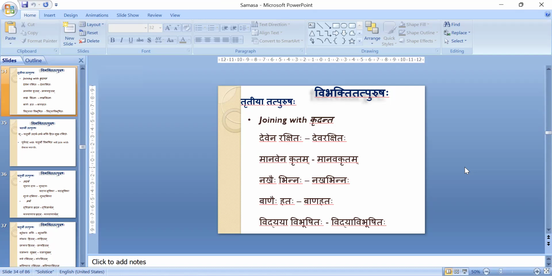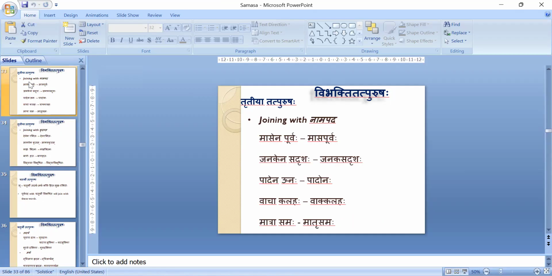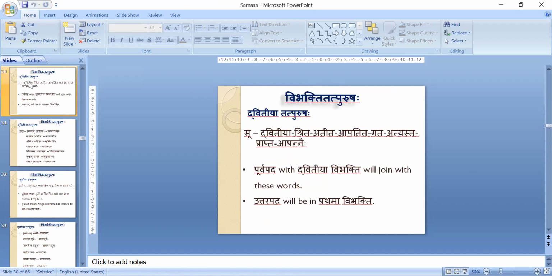Therefore, only here some words are listed in Tritiya Vibhakti and Dvitiya Vibhakti, because only these words can be used in Ktaha Pratyaya as Kartari also. Like Gata Shabda can be used in Kartari. Shrita, Atita, Apatita, Gata, Atyasta, Prapta, Apanna. These words only can be used in Kartari Prayoga. Therefore, in Kartari Prayoga, we will have Karma in Dvitiya Vibhakti. Therefore, these only can create Dvitiya Tatpurusha Samasa.